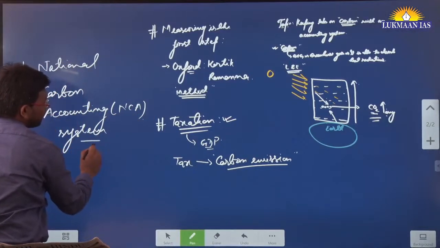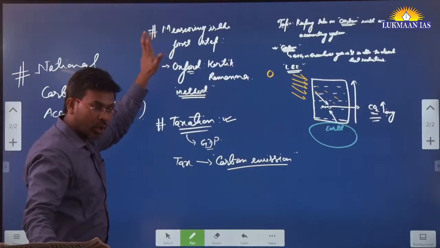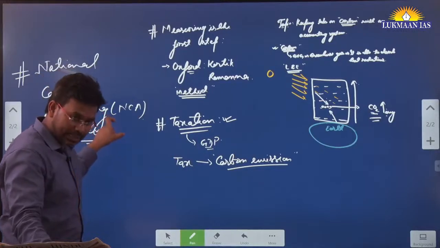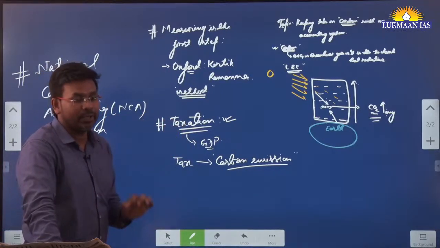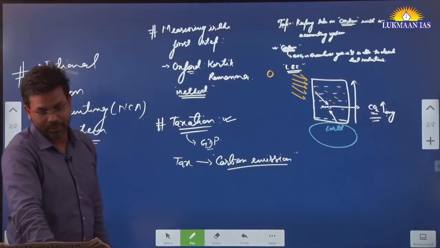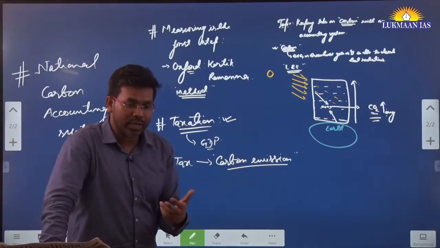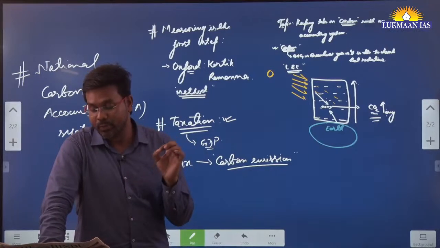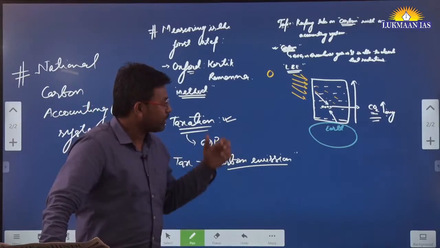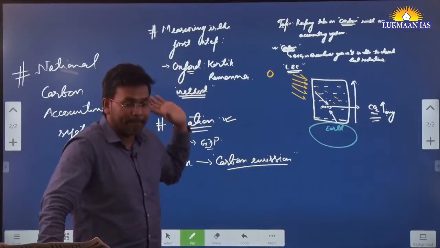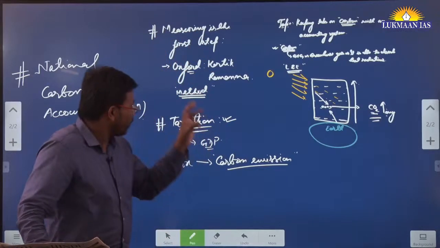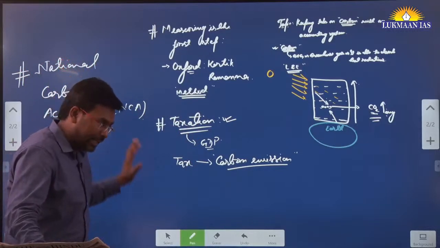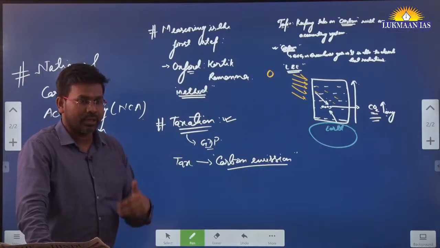Once we build this particular thing, we can use the methodology of measuring the carbon emission, and then we can put tax on people, and this will help the world to reduce carbon emission. So they have tried to give a framework for how we can reduce carbon emission. They have talked about keeping tabs on carbon with an accounting system: we first need to develop a method of measurement, then apply tax, and then have a national carbon accounting system, and then we will be able to reduce carbon emission.